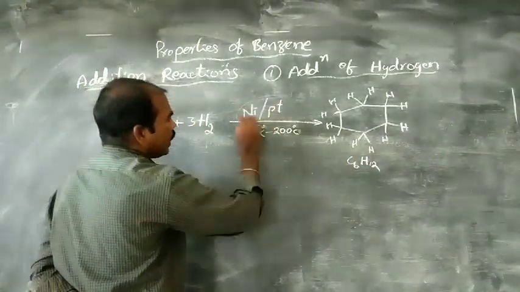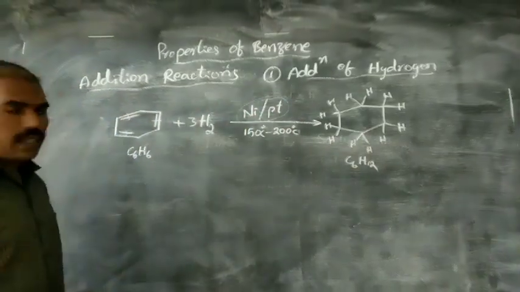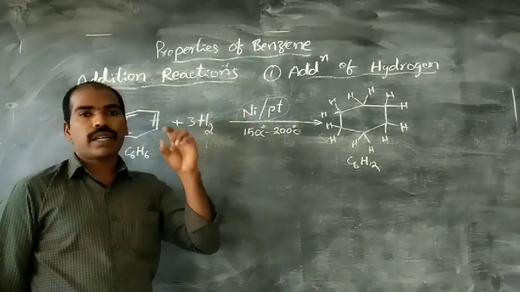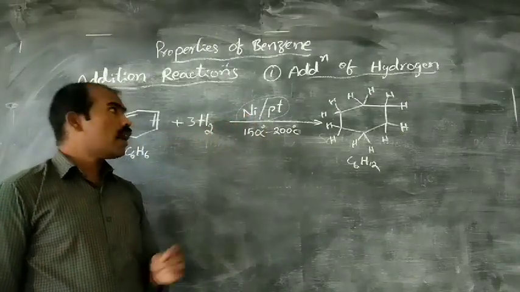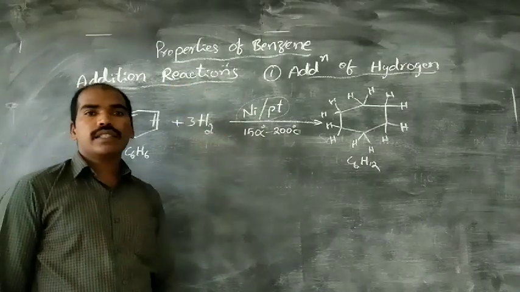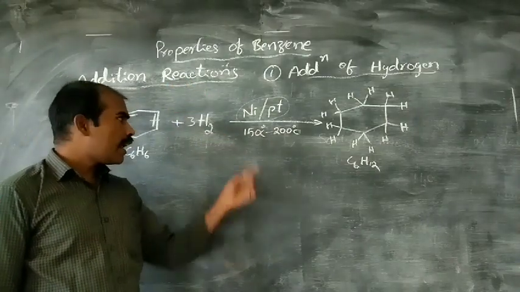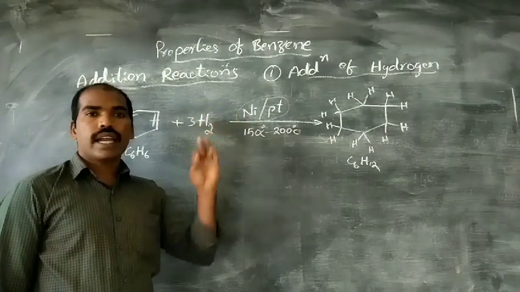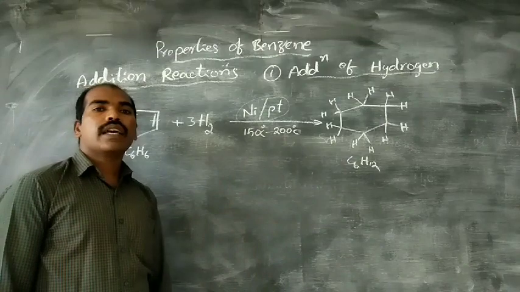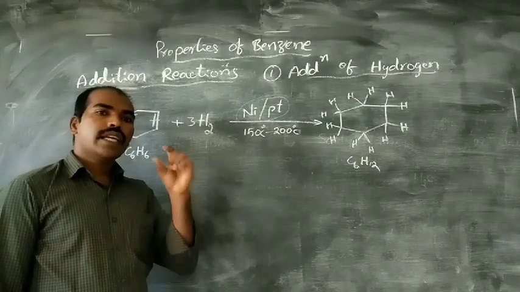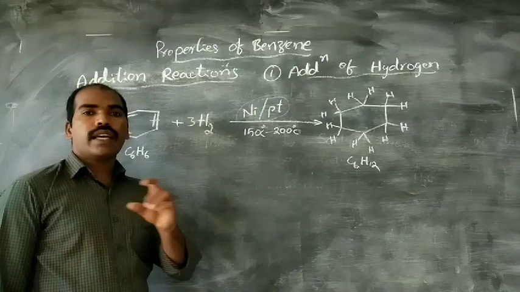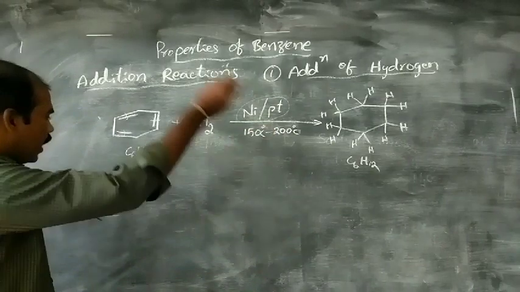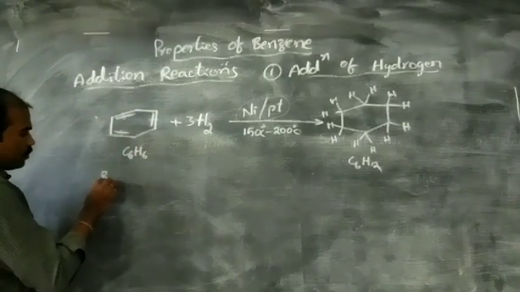These are the catalysts we need to use in this reaction. When we use nickel as catalyst, the reaction has a particular name. Can you guess anyone? We have already discussed it in addition to alkenes and alkynes. During the addition of hydrogen, when nickel is the catalyst or platinum is the catalyst, that reaction has a special name, that is the Sabatier-Sendersens reaction. Now let us see Birch reduction.